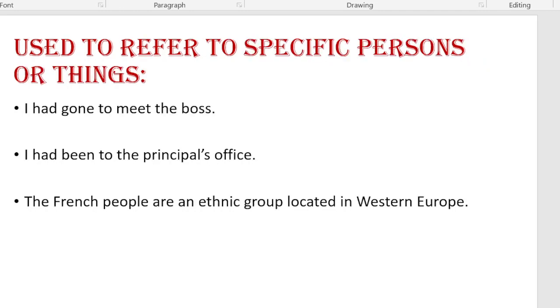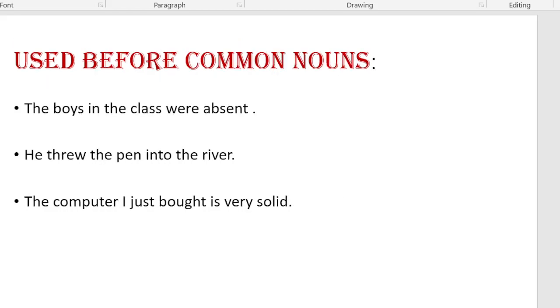16th one, used to refer to specific persons or things. I had gone to meet the boss. I had been to the principal's office. The French people are an ethnic group located in Western Europe. It is also used before common nouns. The boys in the class were absent. He threw the pen into the river. The computer I just bought is very solid.